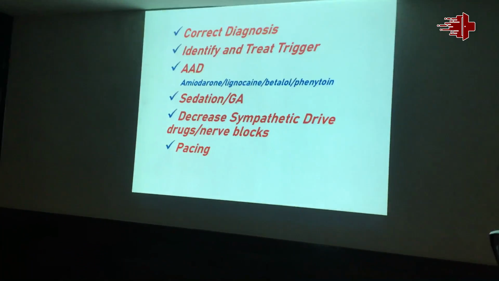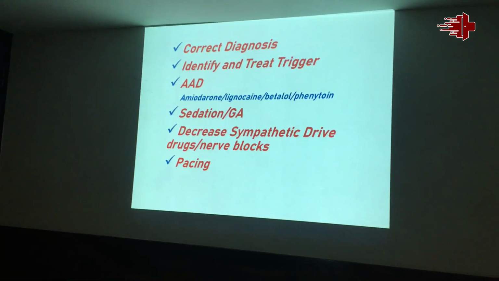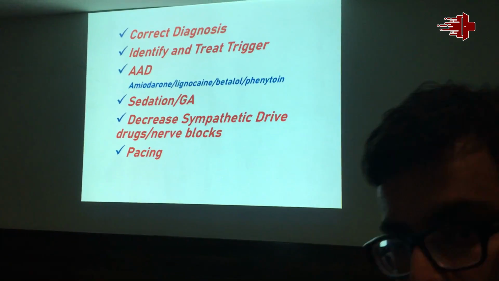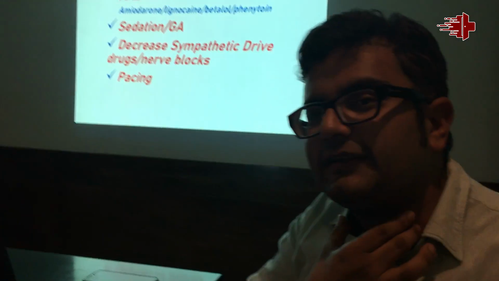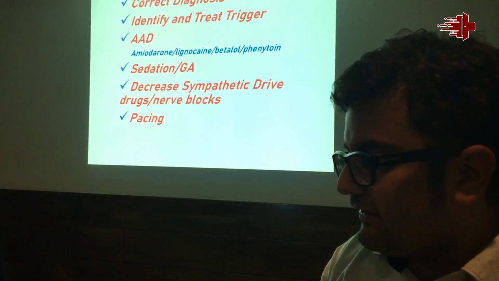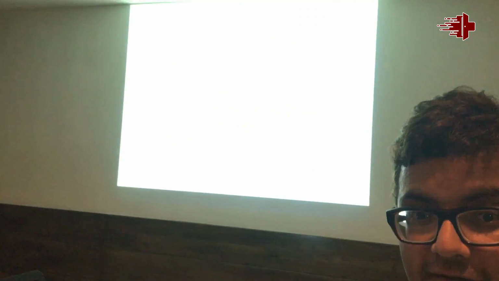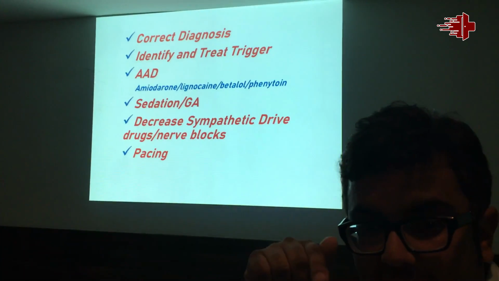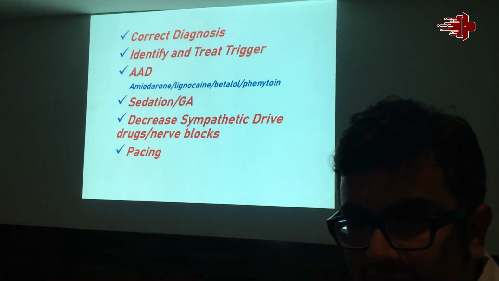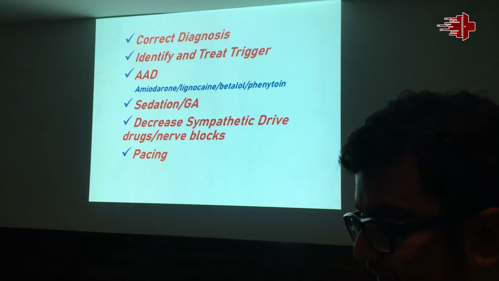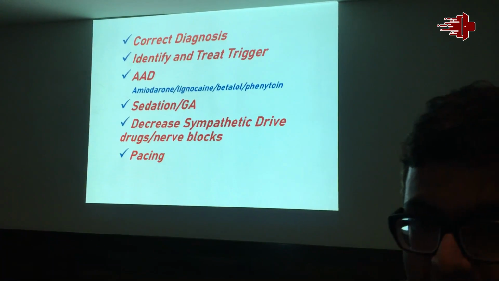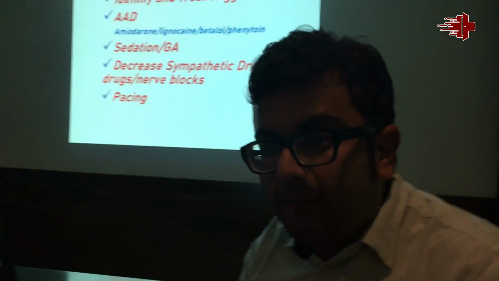Then sedation and general anesthesia, and then we can always decrease the sympathetic drive by giving some nerve blocks, sympathetic nerve blocks in the cervical region or in the thoracic region. Sometimes epidural anesthesia, thoracic epidural anesthesia. We put a catheter in the epidural space, and we give sympathetic blocking agents. And then pacing. These are important aspects in management of VT in an acute emergency situation.